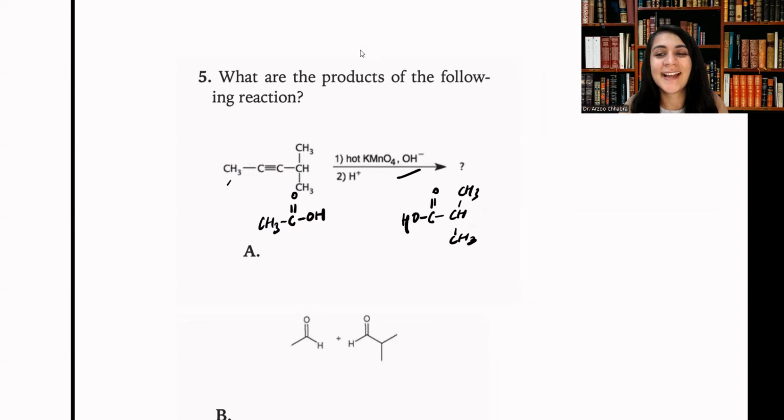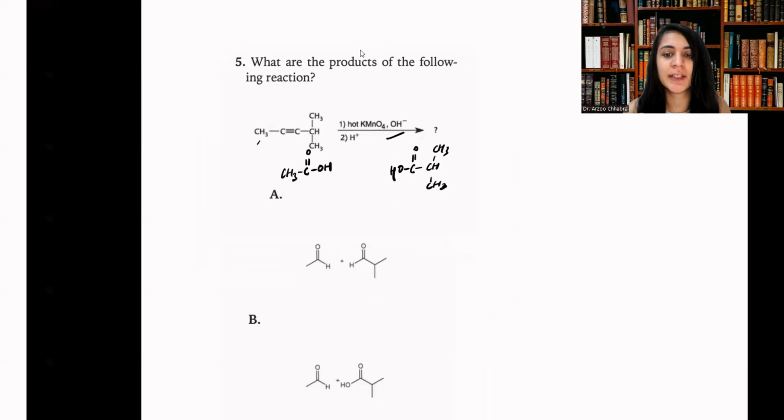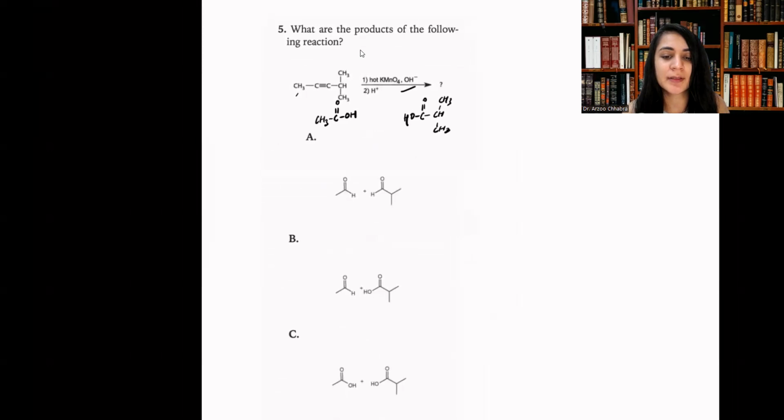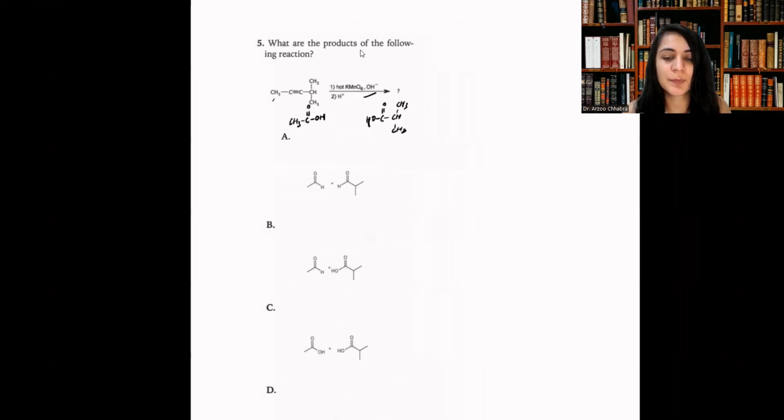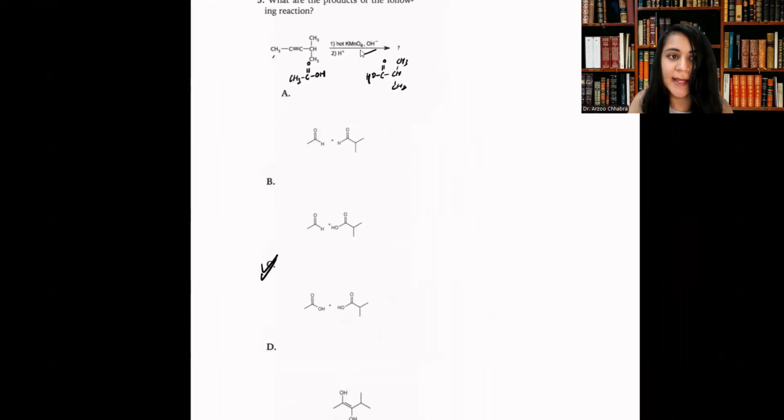But when it's a mono-substituted alkene, then we fully oxidize it to carboxylic acid. So it all depends on how many bonds it originally has on the molecule. So the one that matches what I got is compound C. So C is the correct answer for this problem.